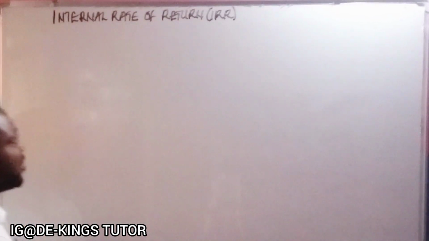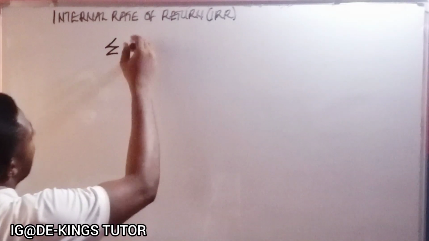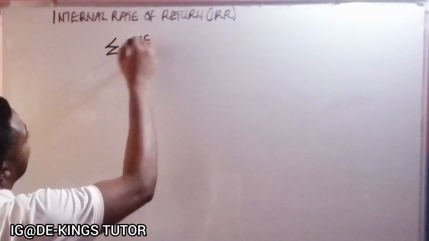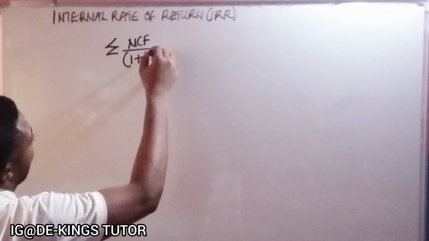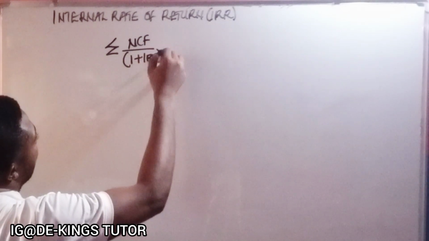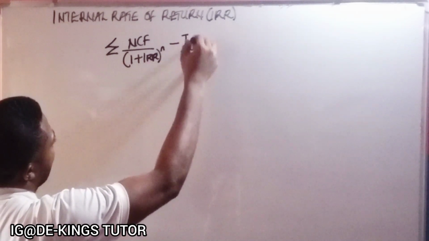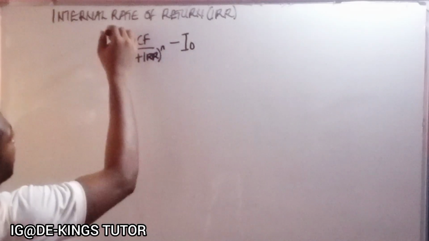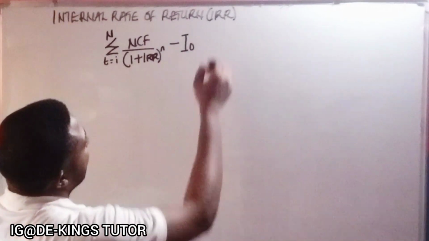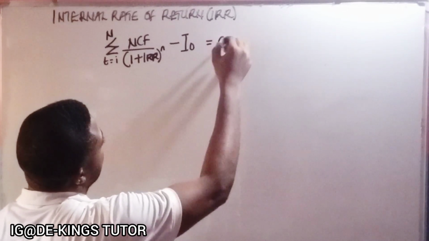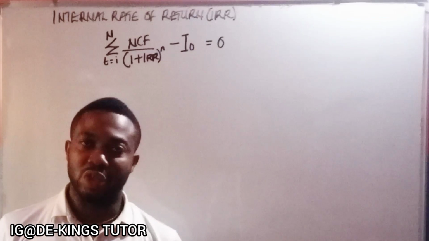Mathematically, the internal rate of return is given as our net cash flow over 1 plus IRR raised to power n, minus our initial capital outlay. Now this should equal 0. So that's the formula for the internal rate of return.